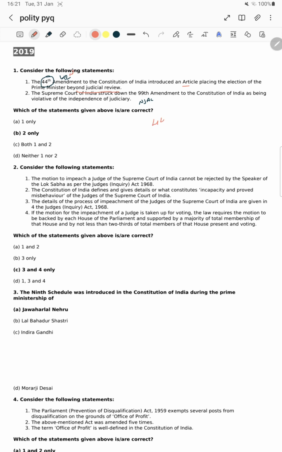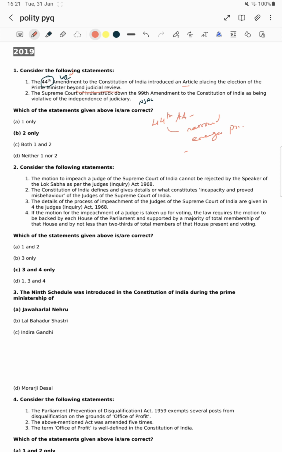In the 44th Amendment Act, what happened? This power was curtailed, meaning everything comes under the judicial review. At the same time, the 44th Amendment also narrowed emergency provisions. We will discuss the 42nd and 44th Amendment Acts in a detailed way in our crash course program. It is also a free program. You can visit the videos.